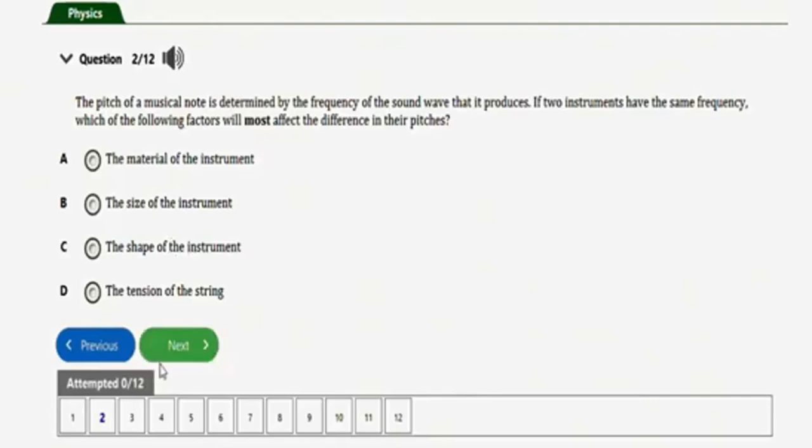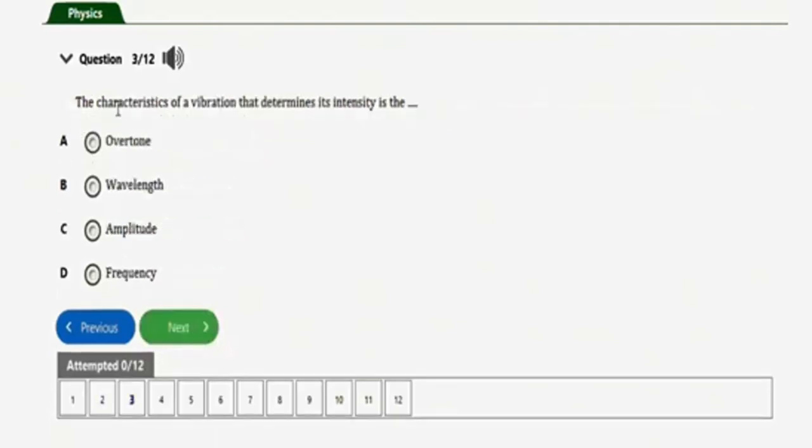Alright, next question with this one. It says the characteristics of a vibration that determines its intensity is the: we have overtone, wavelength, amplitude, frequency. The correct option is option C, which is amplitude.